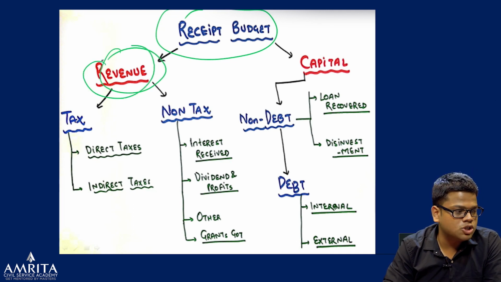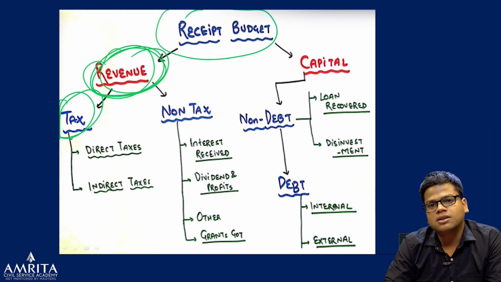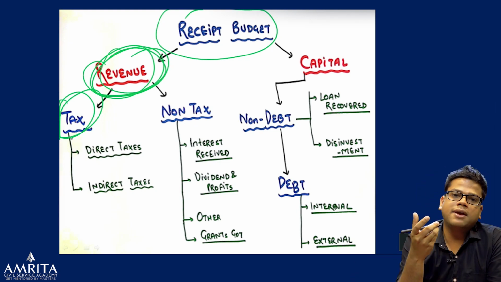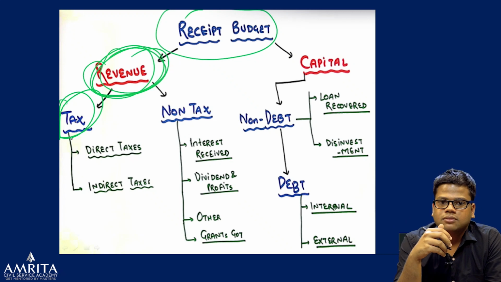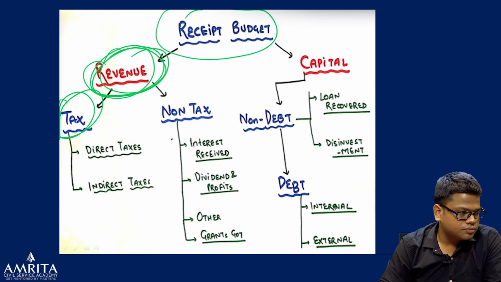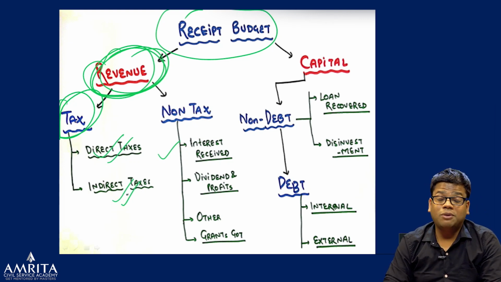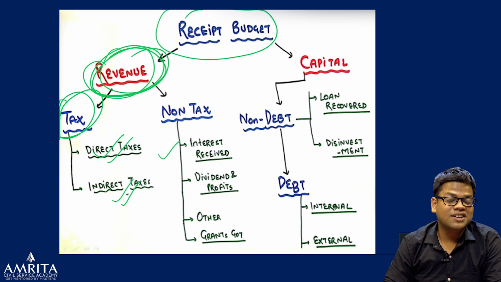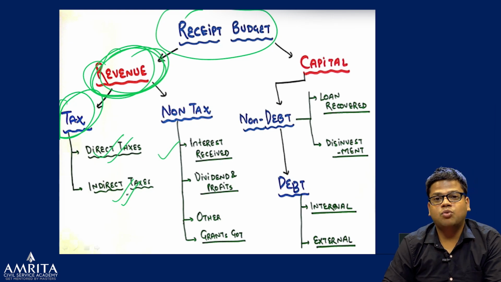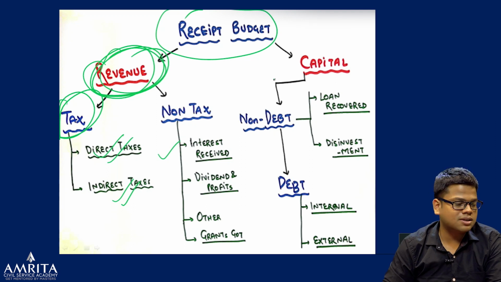Revenue part means no asset or liability is created. Taxation, for example: every year you have to pay tax, or when you buy a biscuit packet, you pay indirect tax. If you import something from outside India, you pay customs tax, right? So taxation has two types, direct tax and indirect tax. I will not go into the different types of taxation or what GST is; that's a normal economics class.